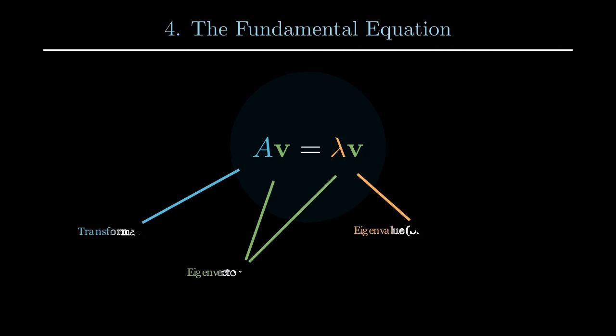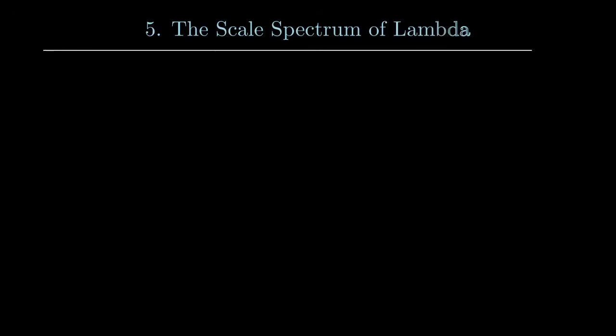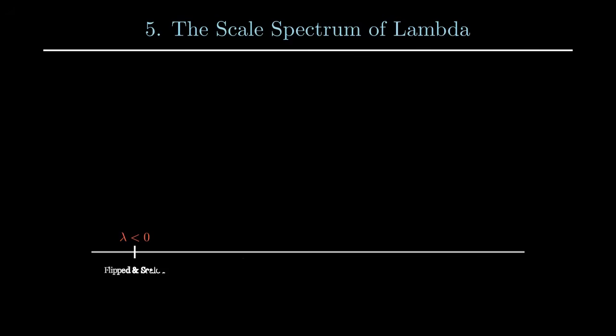Formally, an eigenvector V of a linear transformation represented by a matrix A is a non-zero vector that, when A is applied to it, only scales V by some scalar factor. In mathematical terms, this relationship is expressed as AV = λV. Here, A is the transformation matrix and V is our special eigenvector. It's crucial that V is not the zero vector, because the zero vector trivially satisfies this condition for any scalar. The scalar factor by which the eigenvector is stretched or shrunk is known as the eigenvalue, denoted by lambda.